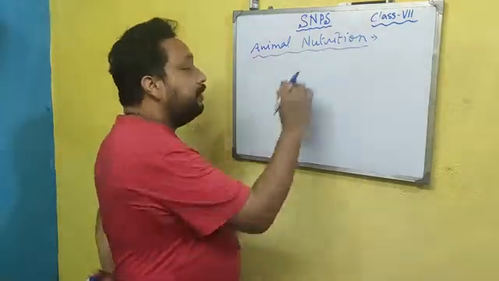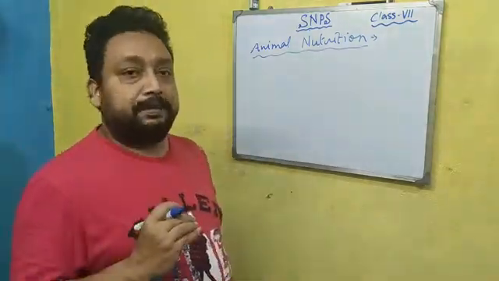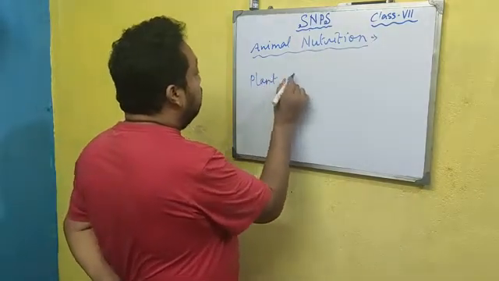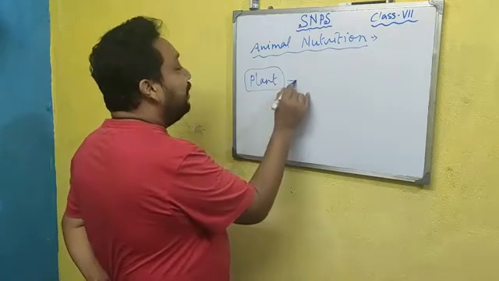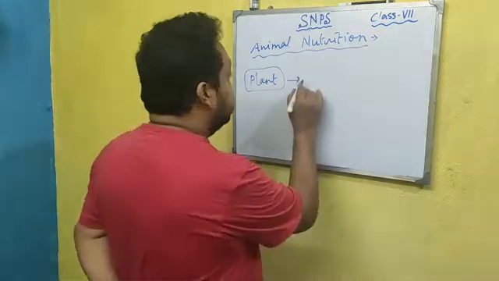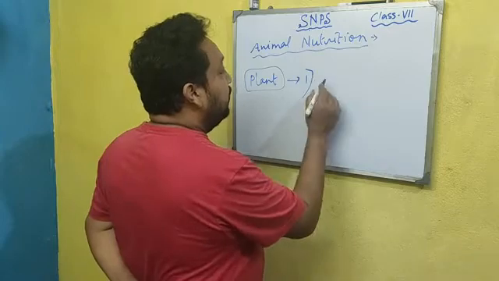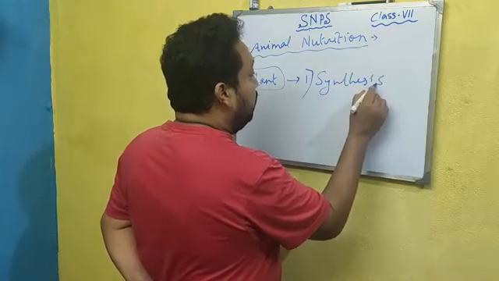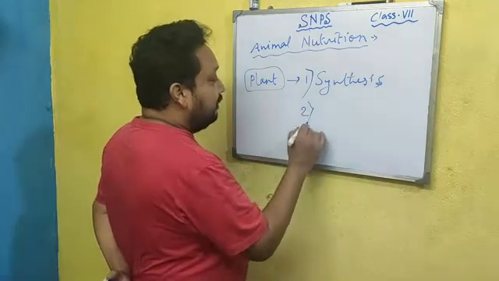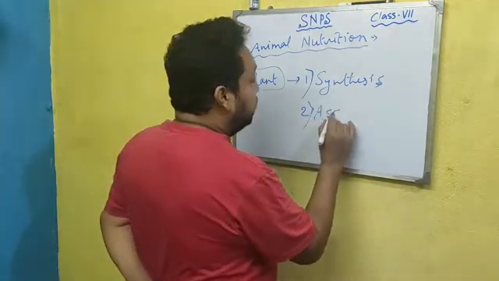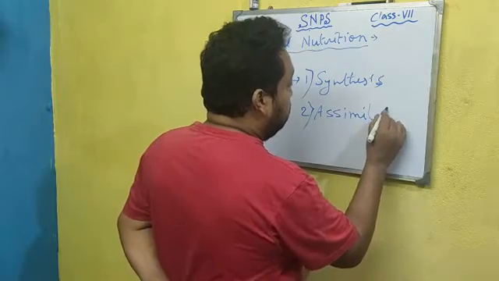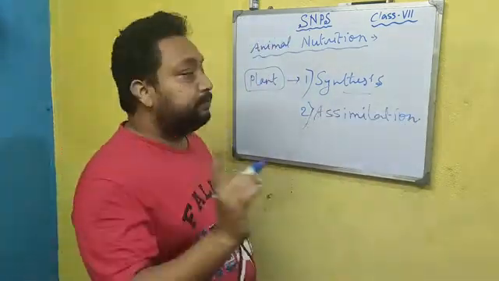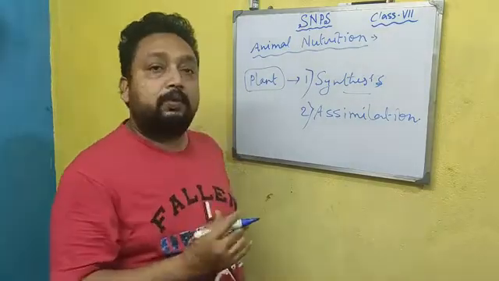In animal nutrition, there are several steps. In plant nutrition, there are only two steps. First is synthesis, and second is assimilation. Synthesis means photosynthesis, because plants prepare their own food.